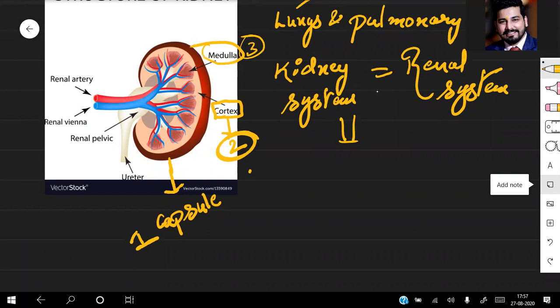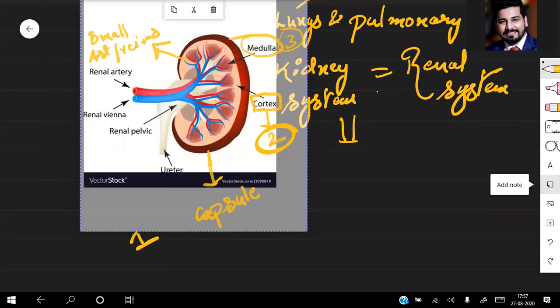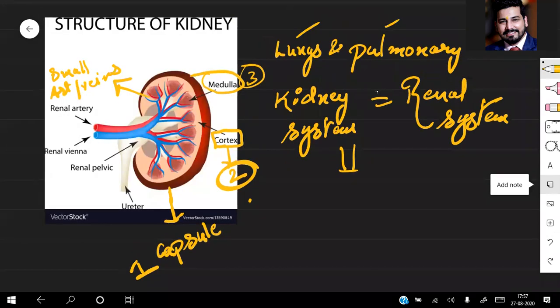Third, the medulla. After the medulla, you have different structures, the arteries and the veins. You can see the arteries and the veins which are supplying here. So what are these? These are arterioles, or you can say small capillaries. The renal artery is splitting.